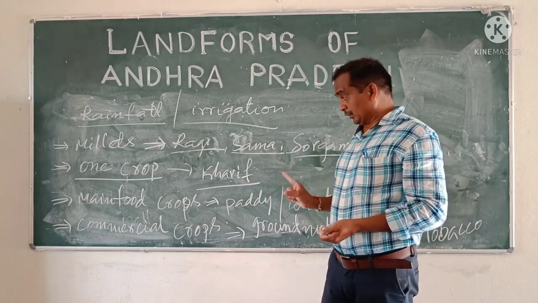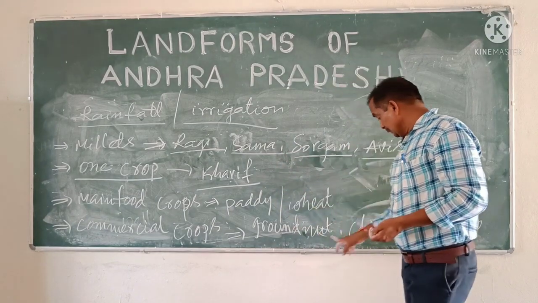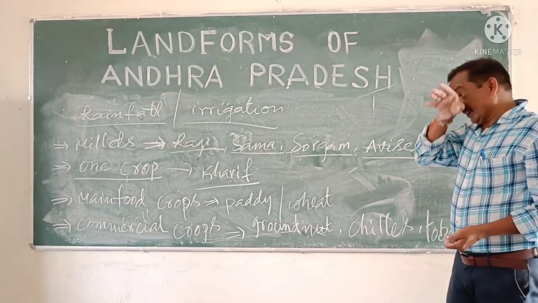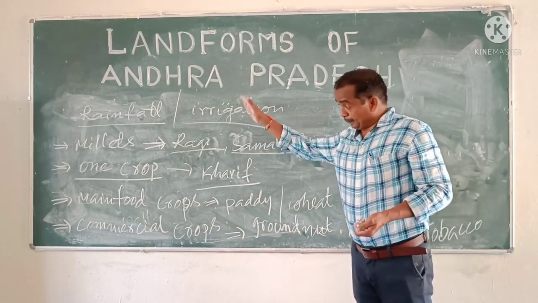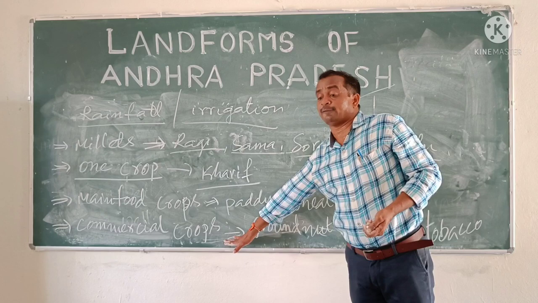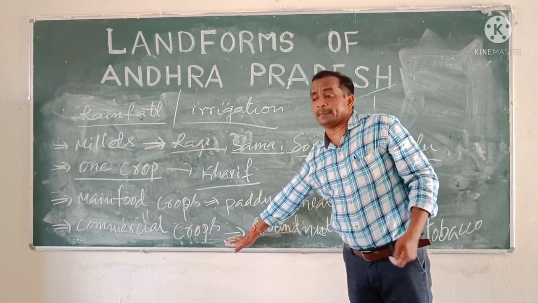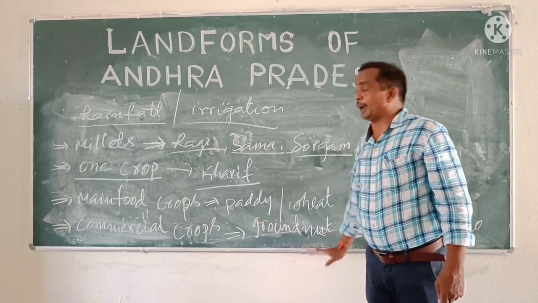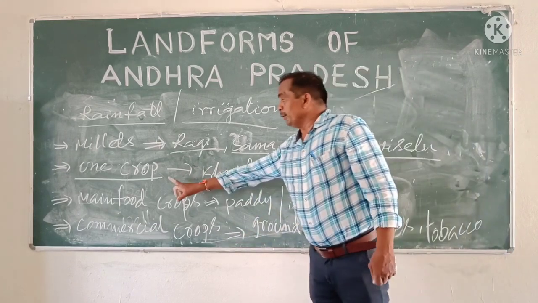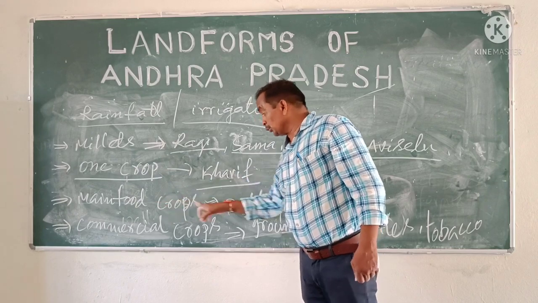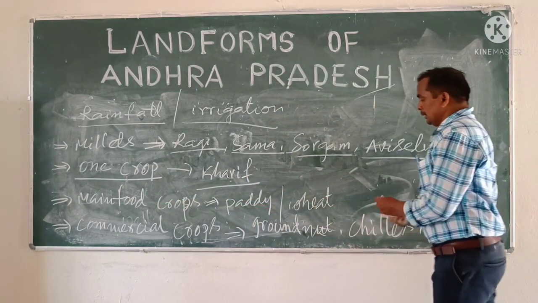Those are called commercial crops, especially groundnut, chilies, tobacco. So millets are replaced by commercial crops recently by the farmers because of the huge financial development due to commercial crops. And where more water is there, food crops are also developed.